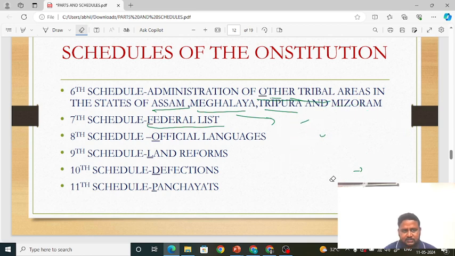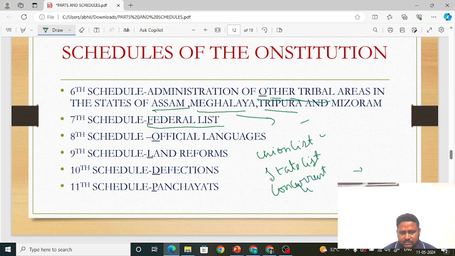How is it divided, friends? We will learn now. When it comes to the federal list, the powers are divided into the union list, state list, and concurrent list. When it comes to the union list, Parliament, that is the central government, has exclusive power to make the laws. When it comes to the state list, the state government has the powers.